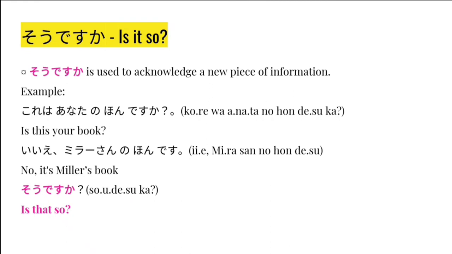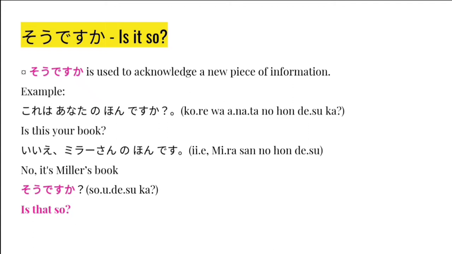The second point is so desu ka? So desu ka would be is that so? But here, in case you receive a new piece of information and you want to say, is that so? Then you use so desu ka. For example, you have a book in your hand and you ask that person, Kore wa anata no hon desu ka?